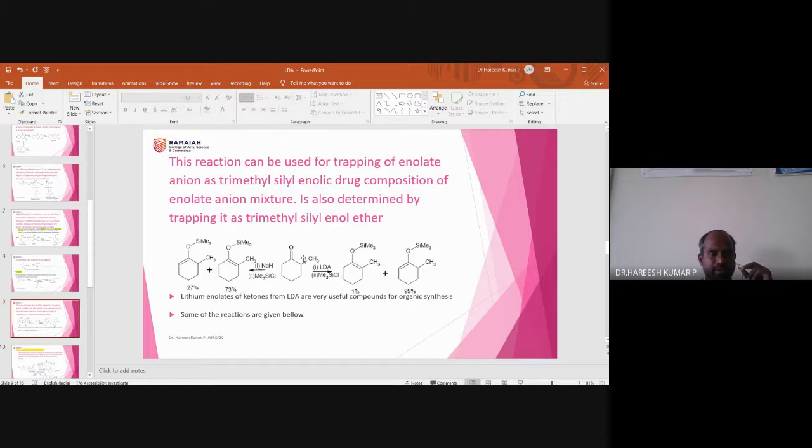You need to remember: if this proton is captured, it is the kinetically favored one, and that is possible only with LDA. If this other proton is captured, that is possible only with bases other than LDA. That's what you need to remember. With this, I will go to the next slide.